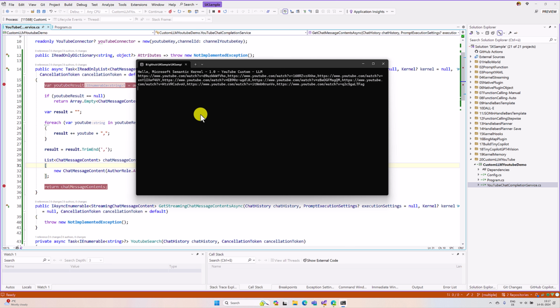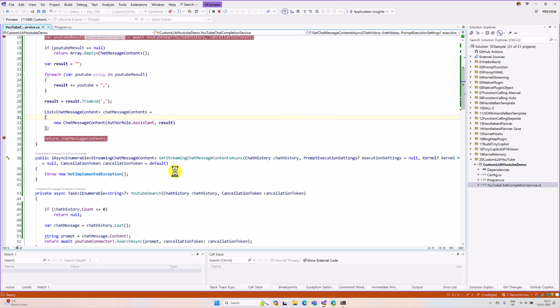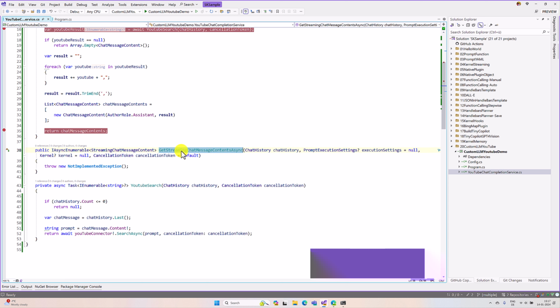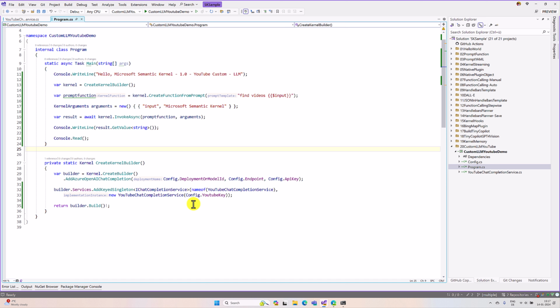In our next video, we are going to implement the rest of the function called get streaming chat message content. This function and one more change we are going to do. If you go to the program.cs file, the kernel builder, we inject the service like this. Instead, we are going to use this format. So how they implemented Azure OpenAI chat completion, like that we are going to create our function called add YouTube service, something like this. From there we pass the key information and all the things. We'll talk about it in our next video. Thanks to all.